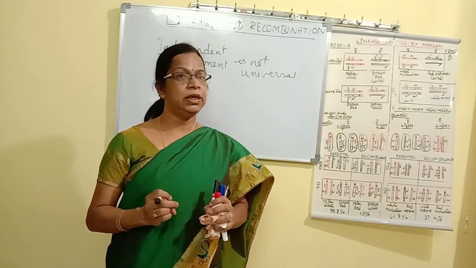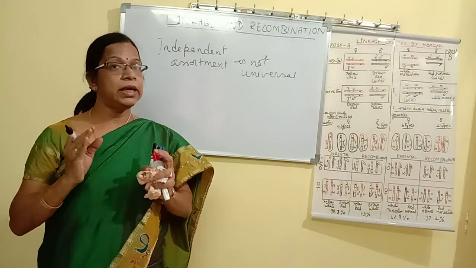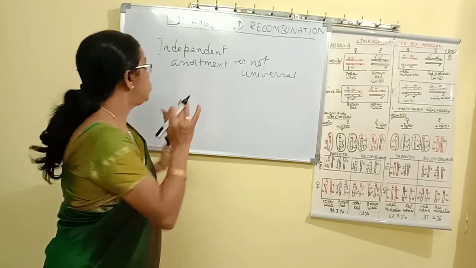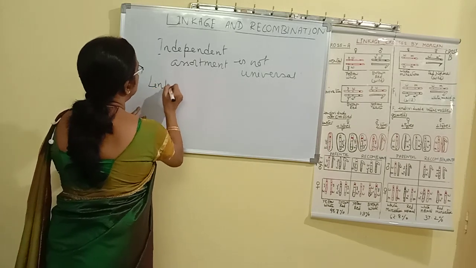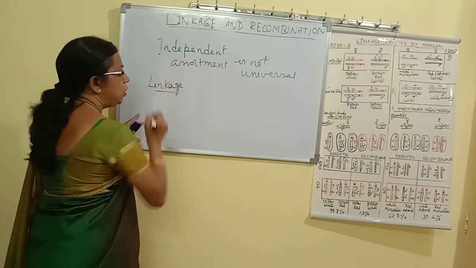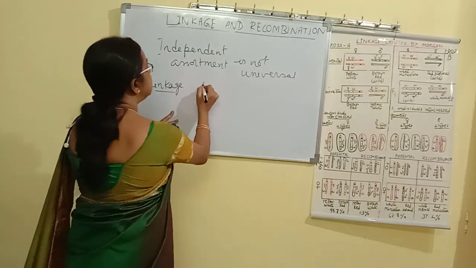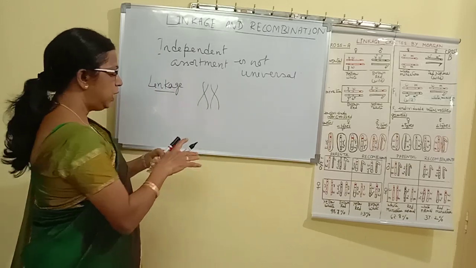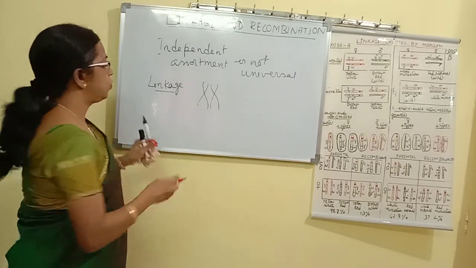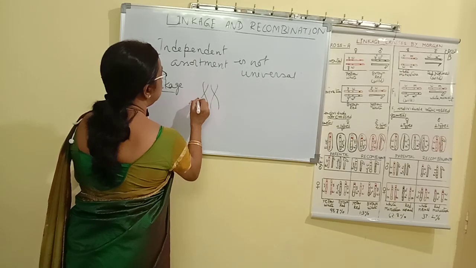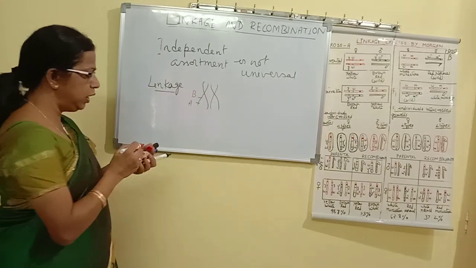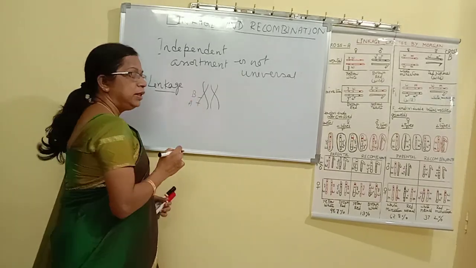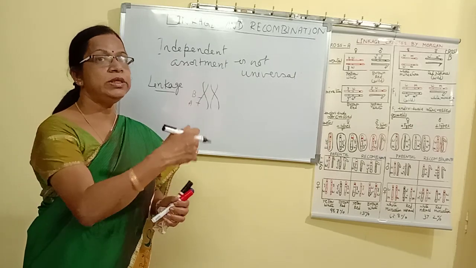That phenomenon where the genes do not segregate independently is called linkage. So linkage is a phenomenon where two genes present in a homologous pair of chromosomes, suppose this is a homologous pair of chromosomes, and say these are the two genes present, let us say A and B, are inherited together into the same gamete.